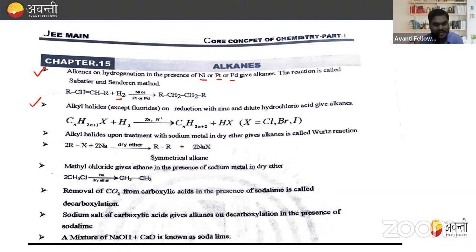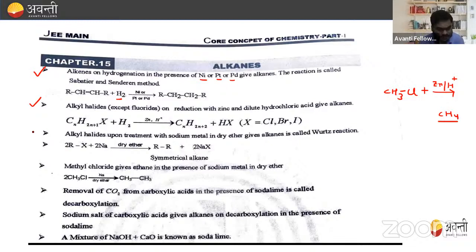For example, if I'm treating CH3Cl in presence of zinc and dilute hydrochloric acid, that is H plus, what do we get, beta? We get CH4, right? But remember one point here: by using fluoride, we cannot prepare alkane by this method, right? So fluoride is the exception.